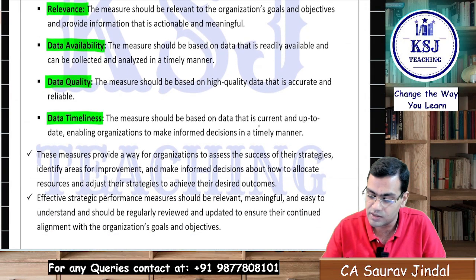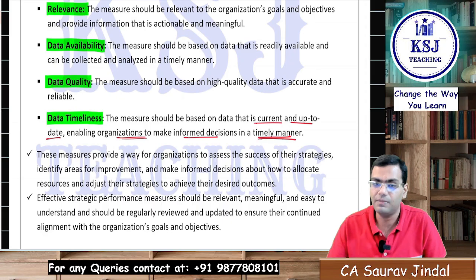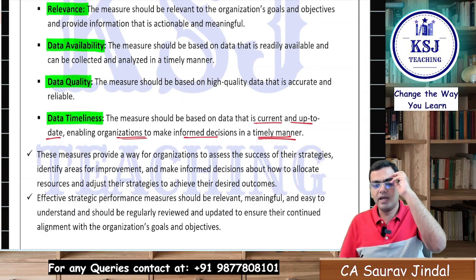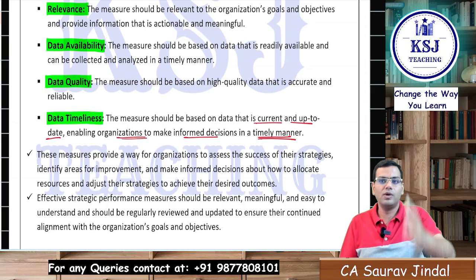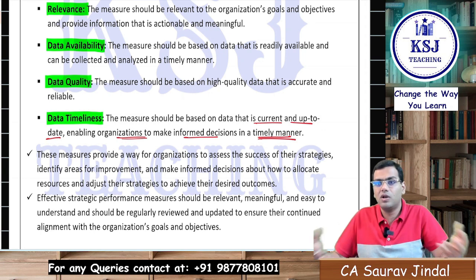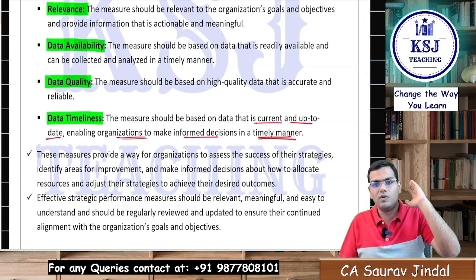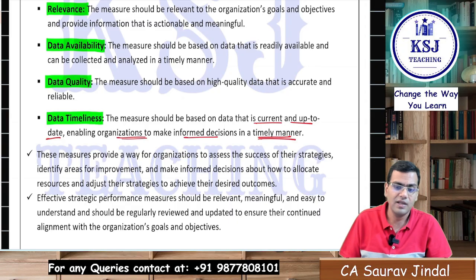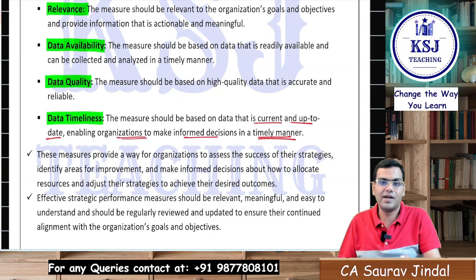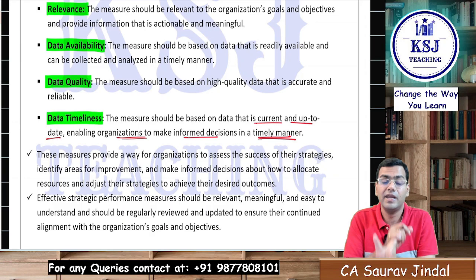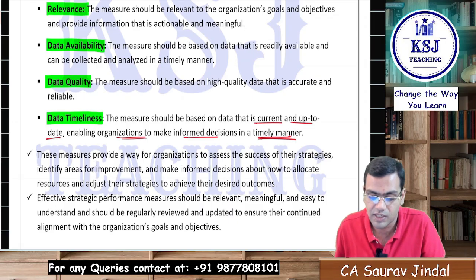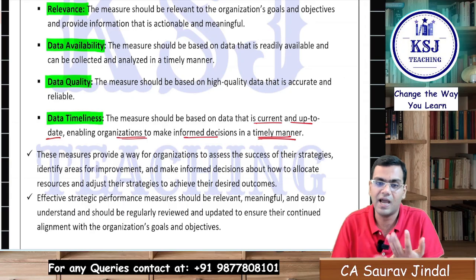The measure should be based on data that is current and up to date, enabling the organizations to make informed decisions in a timely manner. Now you ask for a financial statement, what is the GP in today's time, and the worker gives you the financial statement of 6 months back. Is it going to be relevant in today's environment? No, the environment is already changing very fast. The data which was there 6 months ago, today's situations are totally different. So it should be up-to-date data. It should be accurate, quality data. It should be up to date, readily available, and relevant to the goals and objectives. So 4 things: relevancy, availability, quality, and timeliness.